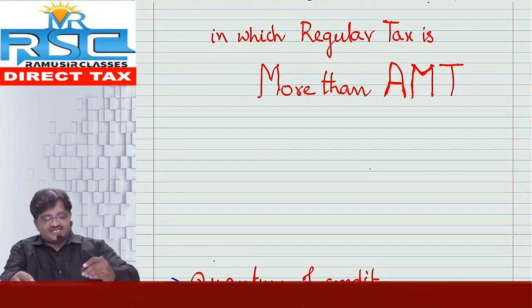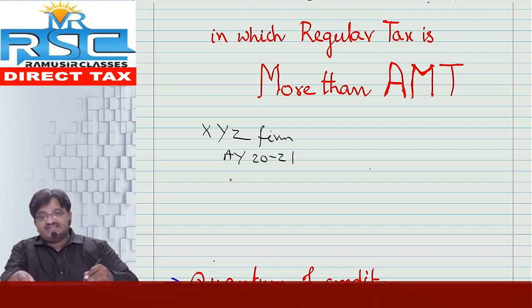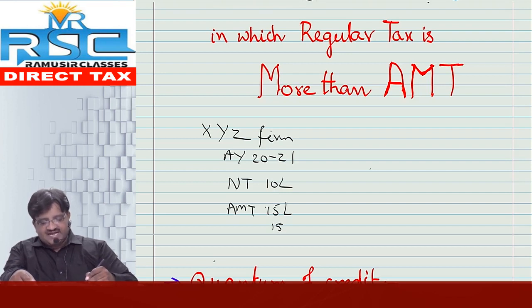I will take one illustration so you can understand better. All of you, please follow. XYZ partnership firm is there. In the current assessment year, let us say 2021, their normal tax liability is 10 lakh, their AMT liability is 15 lakh. So obviously they have to pay 5 lakh extra. That means 15 lakh minus 10 lakh, 5 lakh extra I have paid.